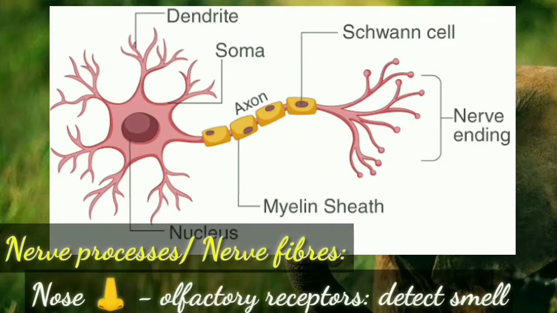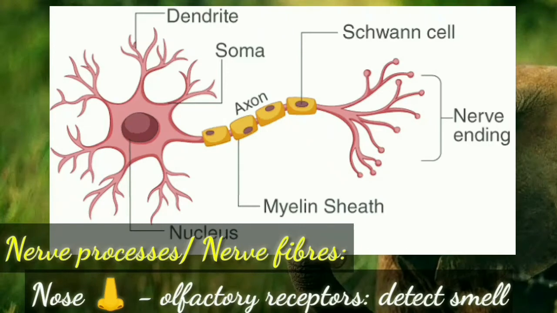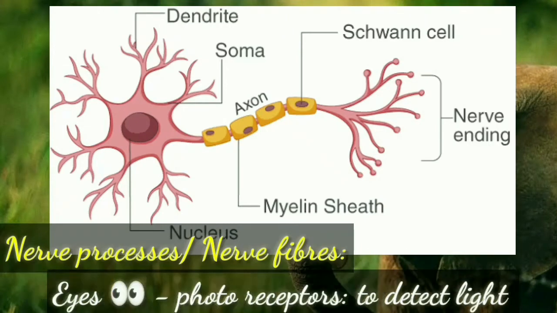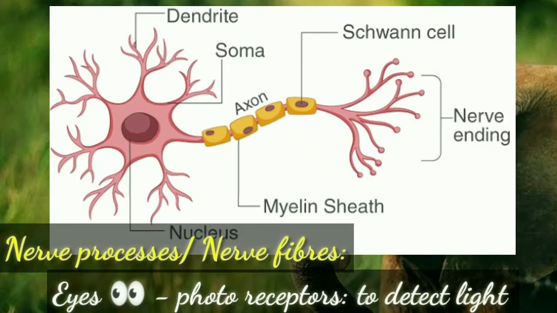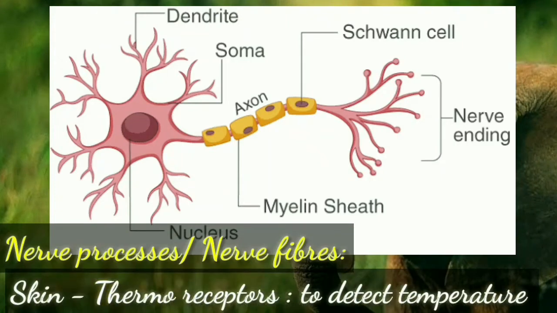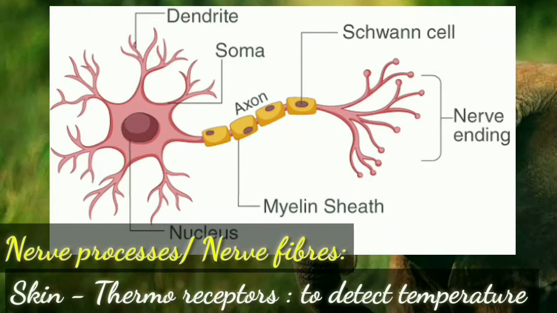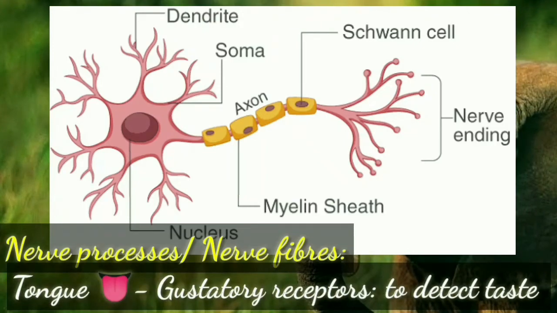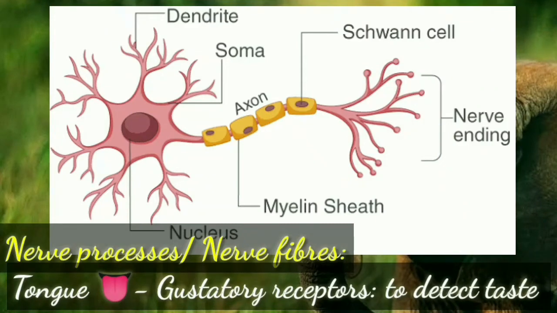They are olfactory receptors to detect the smell, present in the nose, photoreceptors to detect the light, present in the eyes, phonoreceptors to detect the sound, present in the ears, thermoreceptors to detect the temperature, present in the skin, and gustatory receptors to detect various types of taste, present on the tongue.